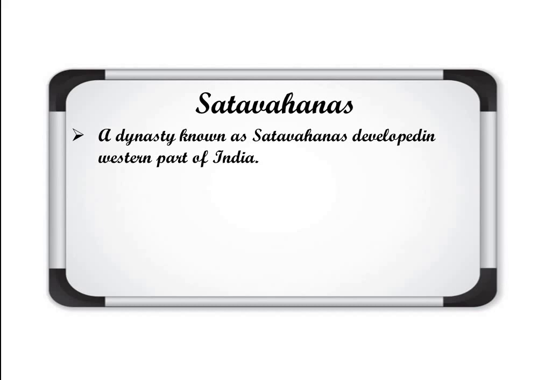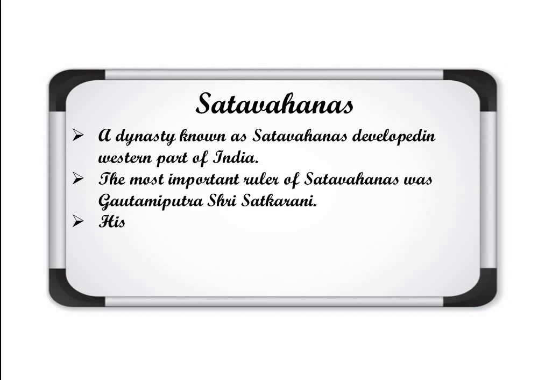The most famous and important ruler of the Satavahanas was Gautamiputra Sri Satakarni, and his mother was Gautami Balashri. So from his mother he got the name Gautamiputra Sri Satakarni.